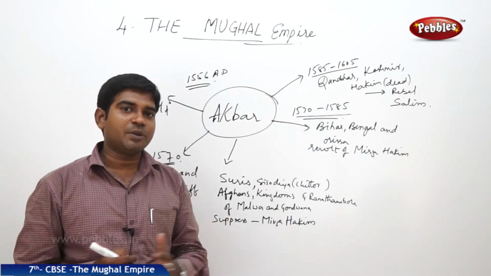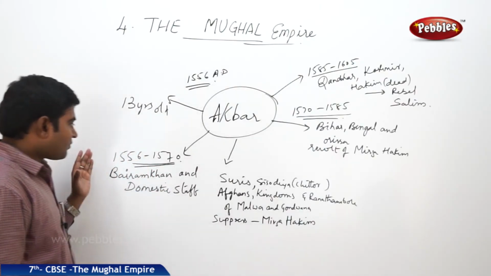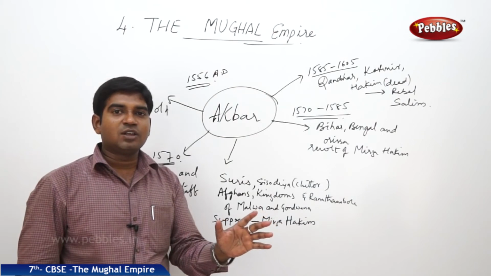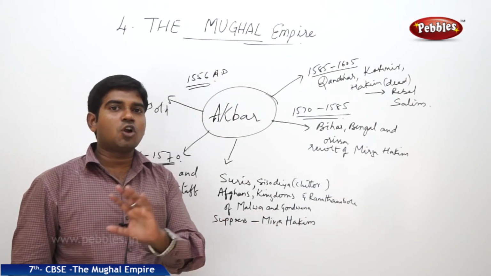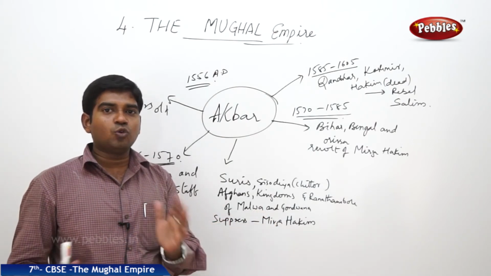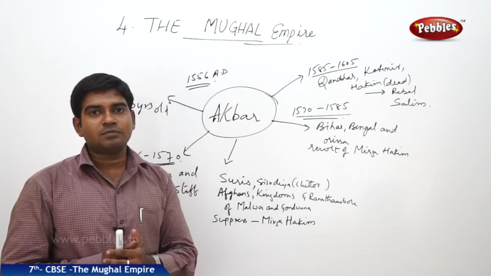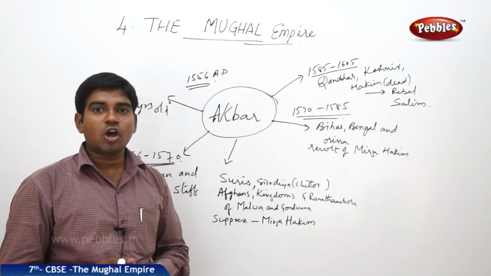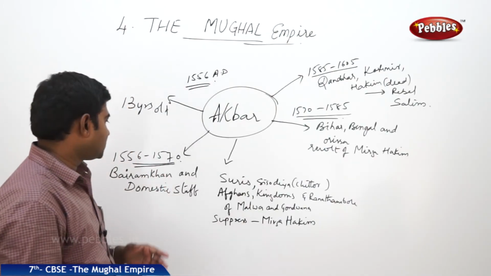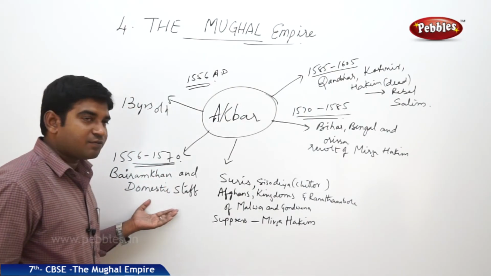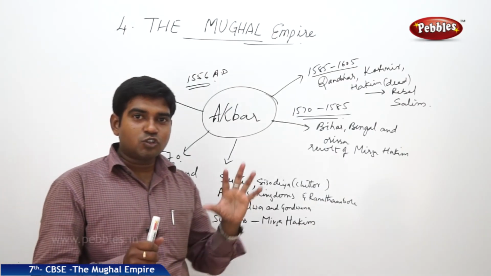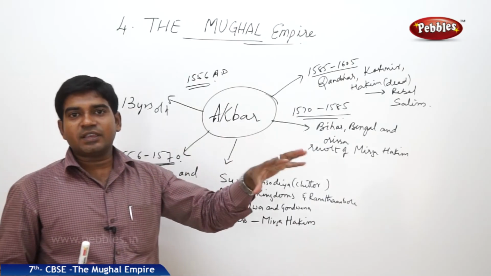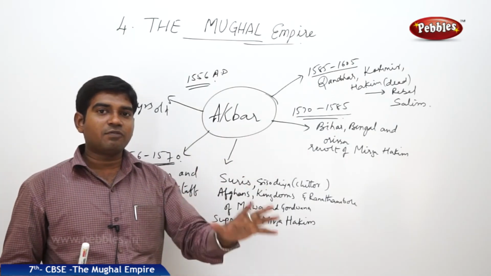So how did all this happen? First, from 1556 to 1570, it was a period of 14 years which was not truly Akbar's period. Akbar ruled only on the advice of Bairam Khan, or truly, in the name of Akbar, Bairam Khan ruled and conquered many places. It was Bairam Khan and his domestic staff who seated Akbar on the chair of kingship, but ran everything that was required in the name of Akbar.